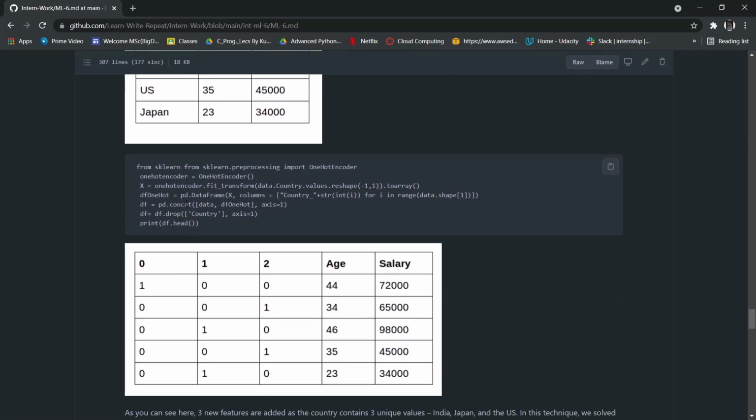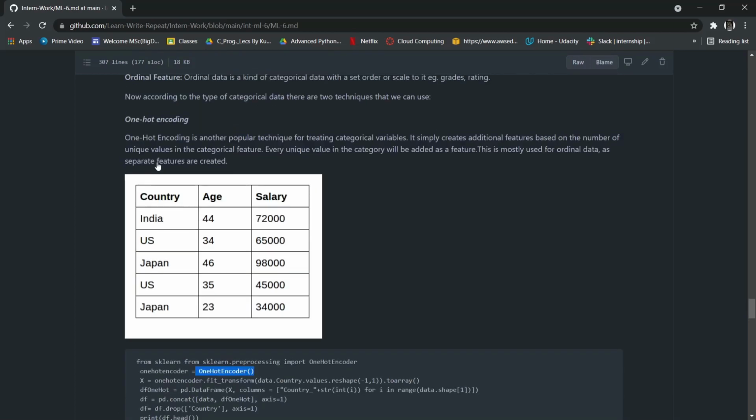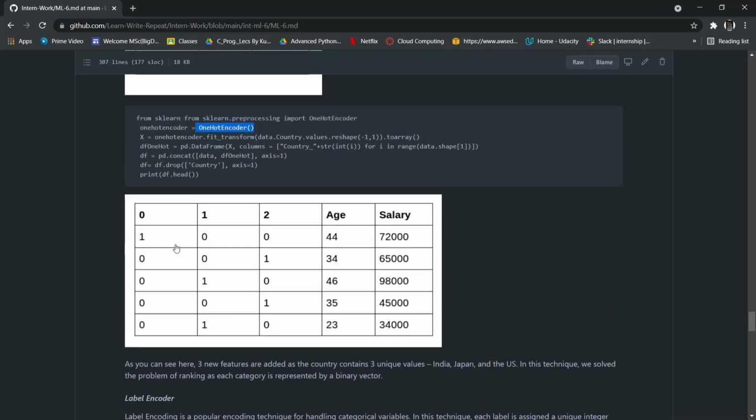As you can see, we import the one hot encoder from the sklearn library. We create the model for that, and then we transform our data according to that model. It has created separate columns for each and every country. We have three new features added, 0, 1 and 2, and basically it has assigned 0 values to India, Japan as 1, and US as 2. So in that case, we perform one hot encoding.